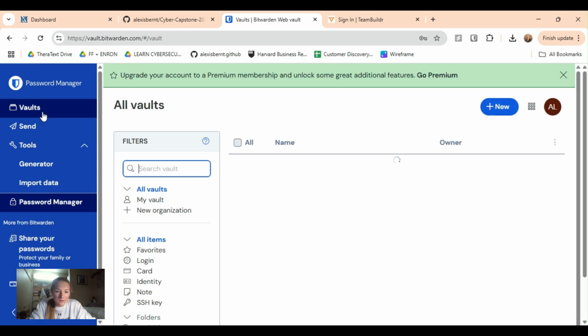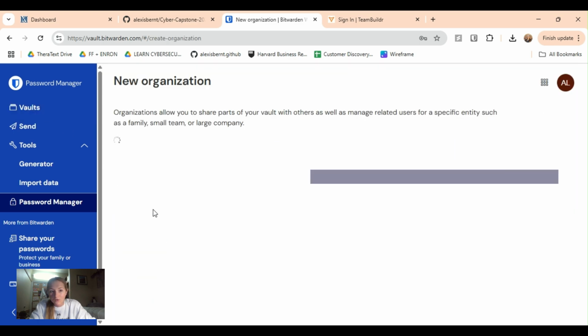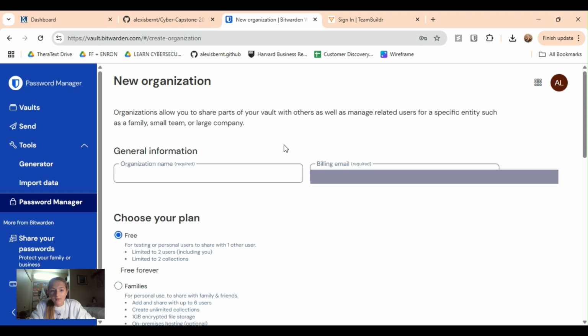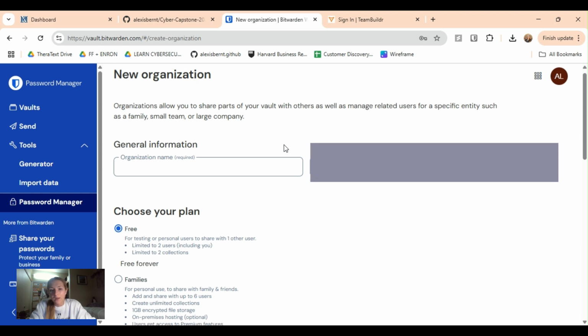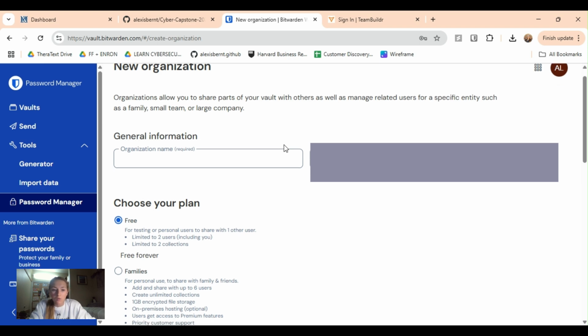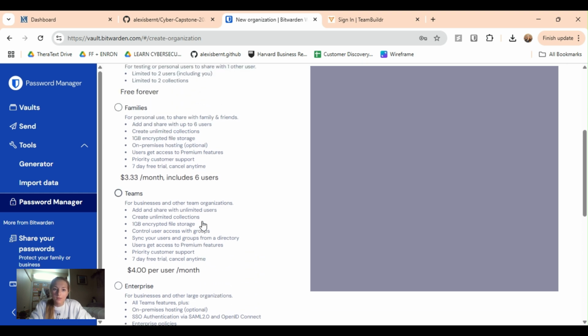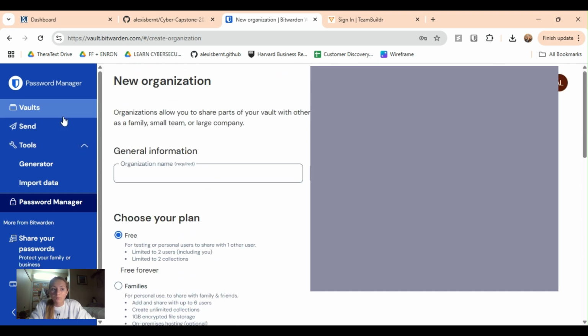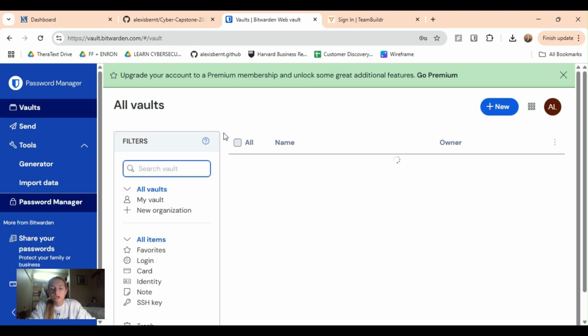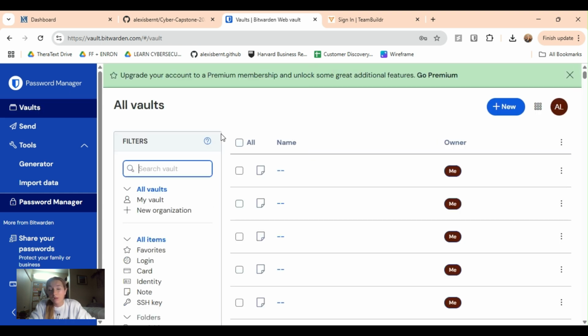And then another thing that I quickly want to share is new organization. So organizations let you share your passwords or private information with another individual or with multiple individuals. There are different plans. Again, these are going to be the types of things that you would need Bitwarden Premium for, but the general version of Bitwarden works really well. It's a really organized and secure platform. And then also, again, once you get the extension, you should be able to autofill those passwords.